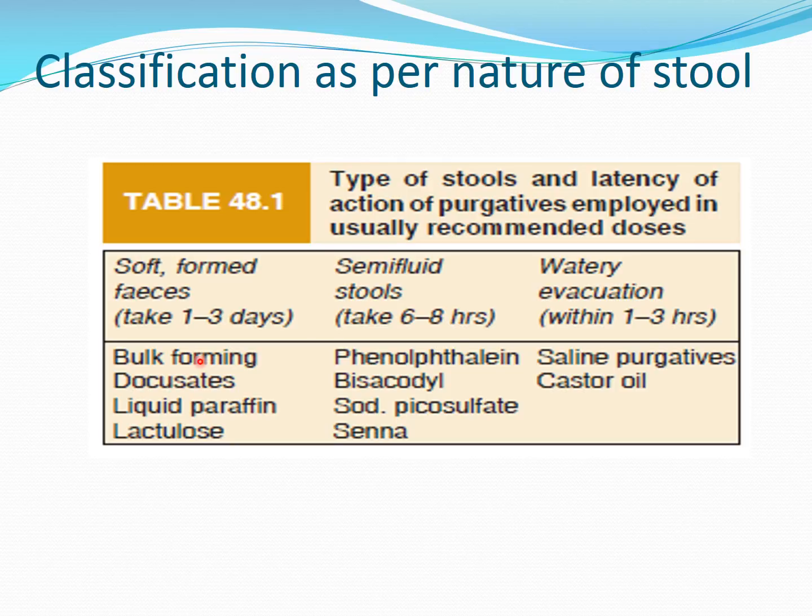Which are the classes in this? First is bulk forming, meaning bran, psyllium, isabgol, also called ispaghula, docusate, which is DOS, and liquid paraffin. So the first is the bulk forming class, and these two are stool softeners. And apart from that, lactulose. Though it has osmotic activity, it forms soft and firm feces.